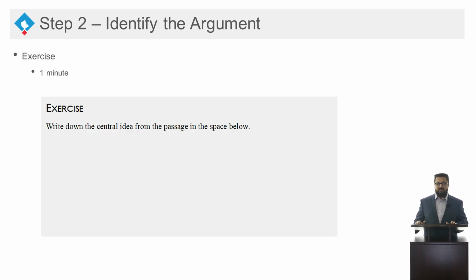So try this exercise, write down the central idea. So after you read the passage, write down the central idea of what you thought the author was saying. Take about a minute to do that. Pause the video now, and then unpause the video, and we'll go through it together.